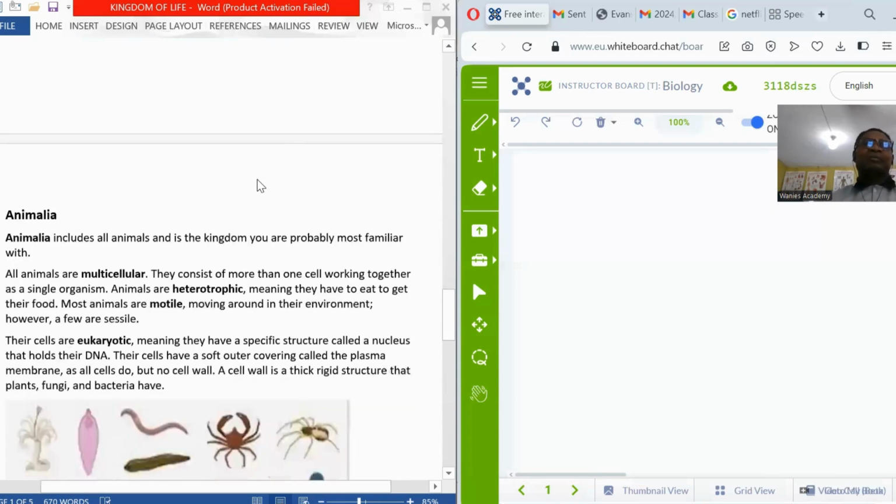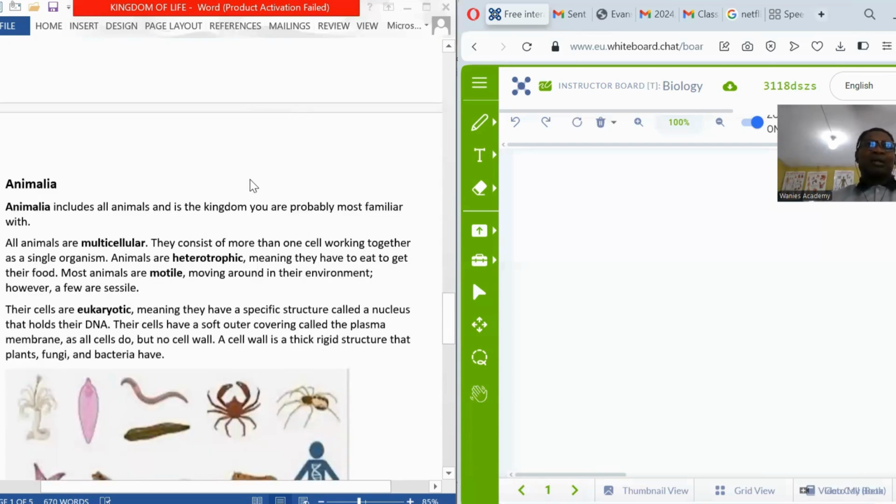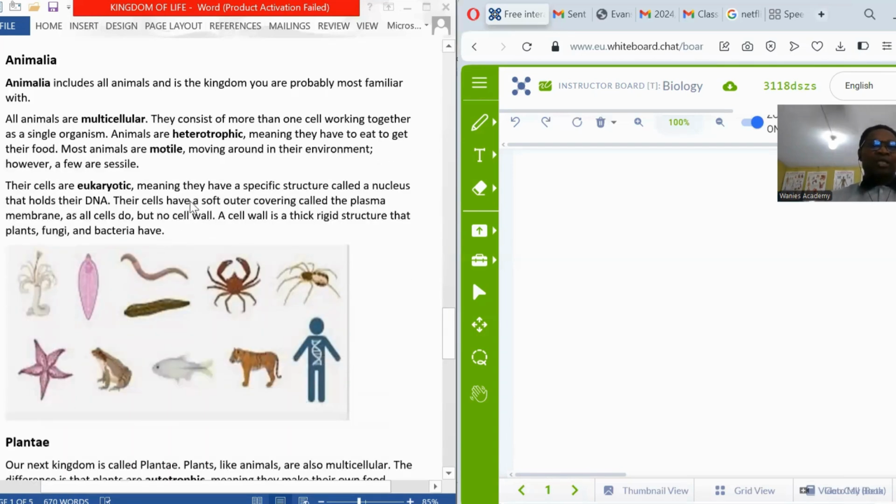Another kingdom is the animal kingdom. The animal kingdom is one of the largest kingdoms in existence. The animal kingdom can be further divided into vertebrata and invertebrata. Vertebrates are organisms with backbones, while invertebrates are animals without backbones. The fishes, the mammals, the birds are good examples of vertebrates, while the insects, the myriapods, the crabs, are examples of invertebrates, which are not bony in nature.